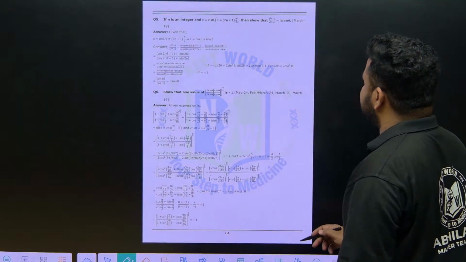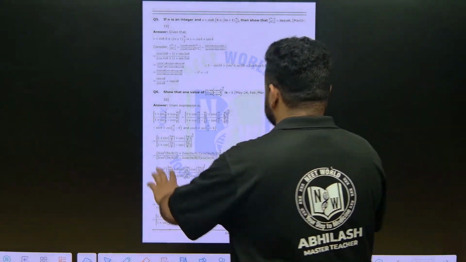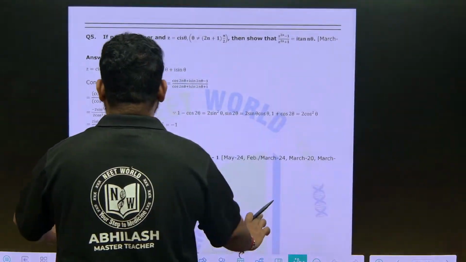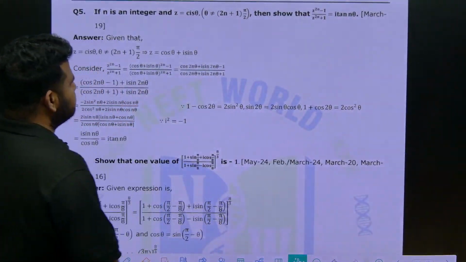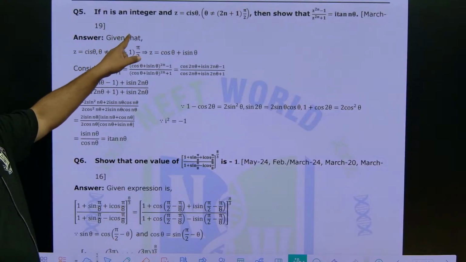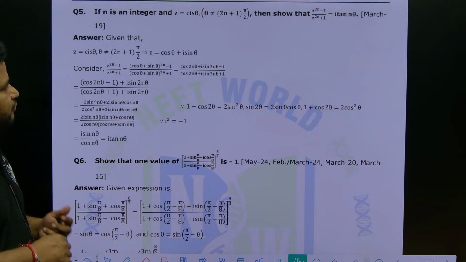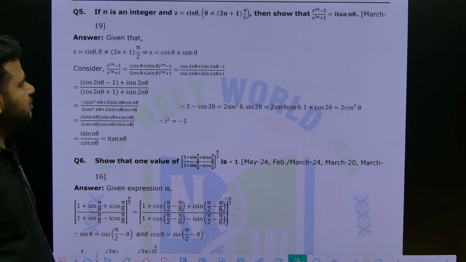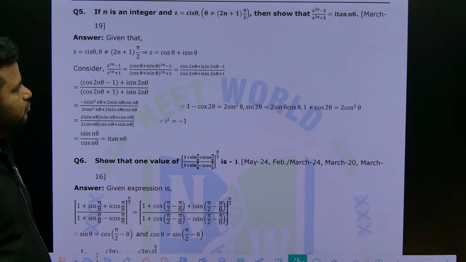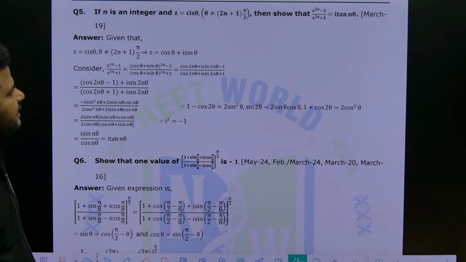So this is the question that they have given. Let us zoom it, friends. What is the question? If n is an integer, very important, and z is equal to cis theta, where theta is not equal to (2n plus 1) pi by 2, then show that (z to the power of 2n minus 1) divided by (z to the power of 2n plus 1) is equal to i tan n theta. This is a March 2019 question.